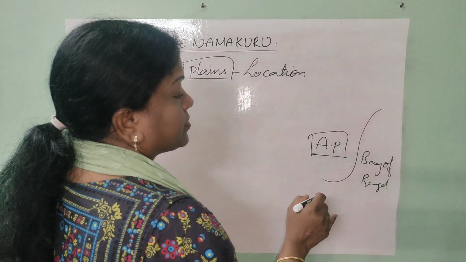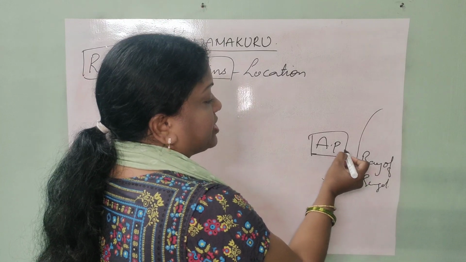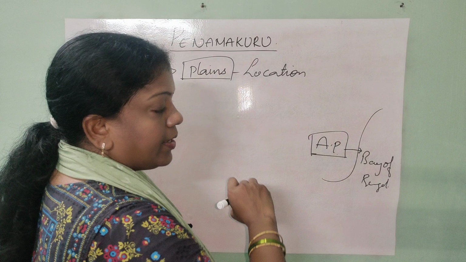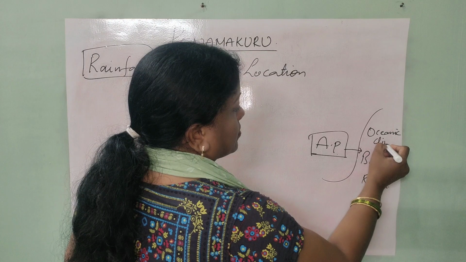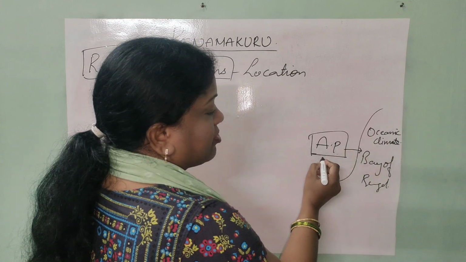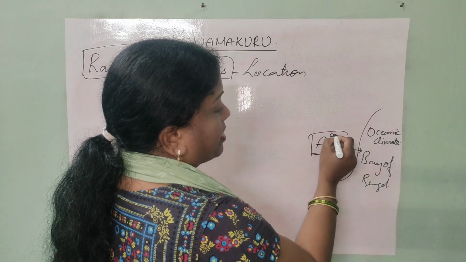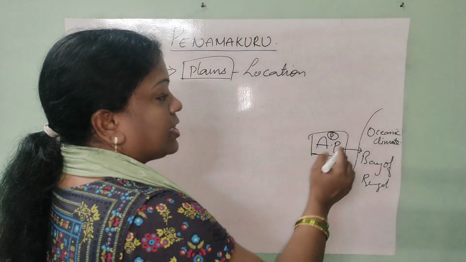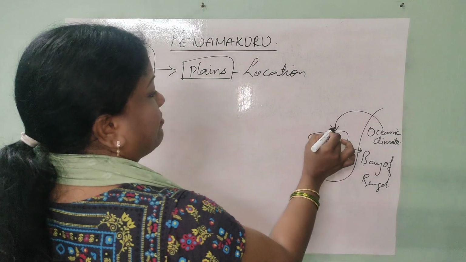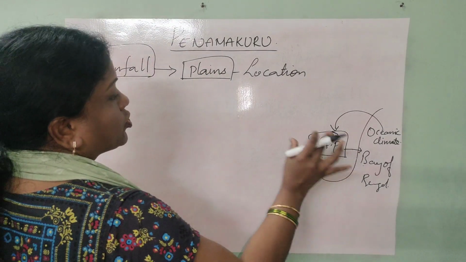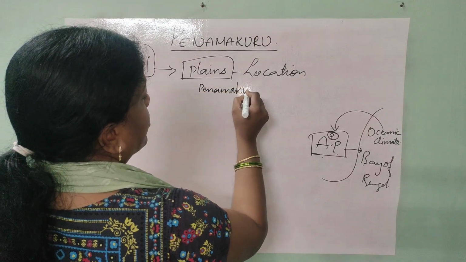So considering the impact of atmospheric factors, and as the location is near to the water body, oceanic climate impact can be expected. As the location of AP state is near to the Bay of Bengal, and Penamakuru village is in AP state, the impact of oceanic climate can be played on Penamakuru. So definitely we can expect oceanic climate impact on Penamakuru. So what kind of rains are we going to expect here?